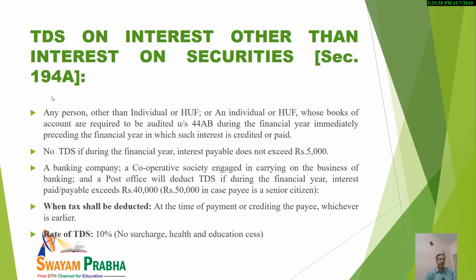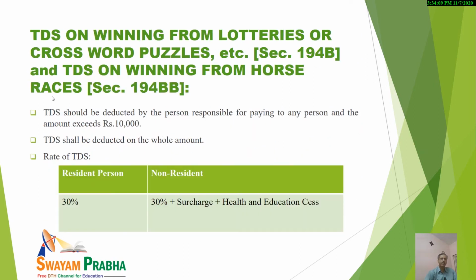And I have already told you that tax will be deducted at the time of payment or at the time of crediting the payee, whichever is earlier. And what is the rate of TDS? It is 10%. Now, a provision of TDS regarding winnings from lotteries, crossword puzzles, or winnings from horse races.